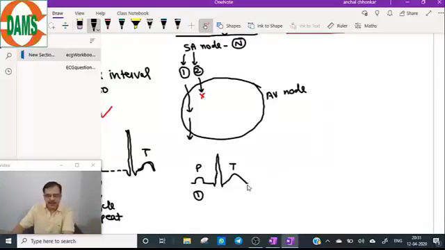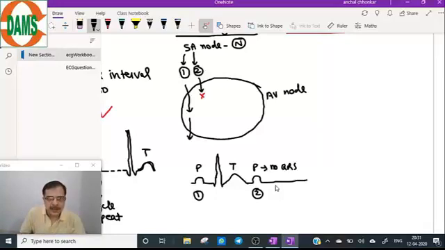So number two P wave will come, but it is not followed by QRS.